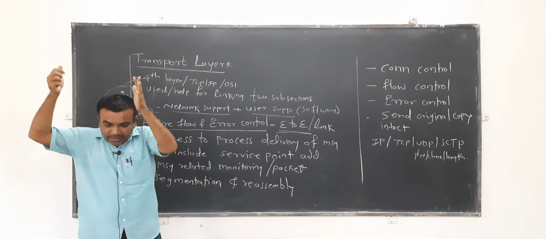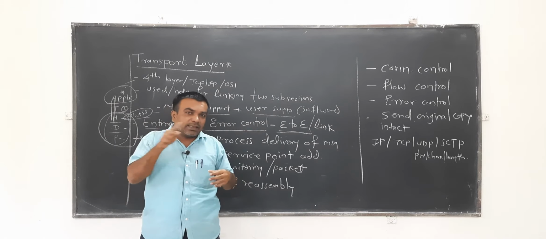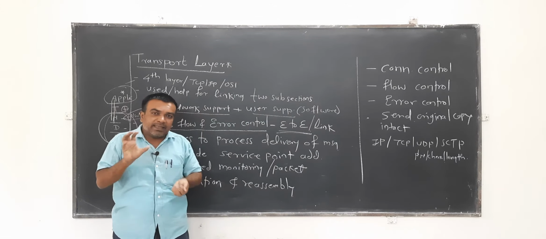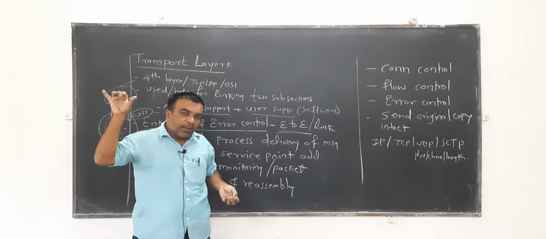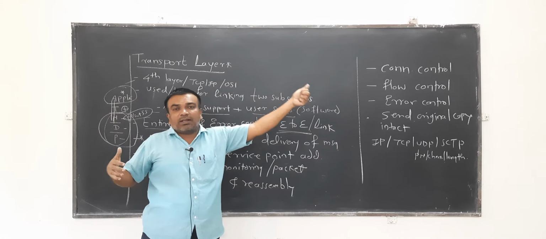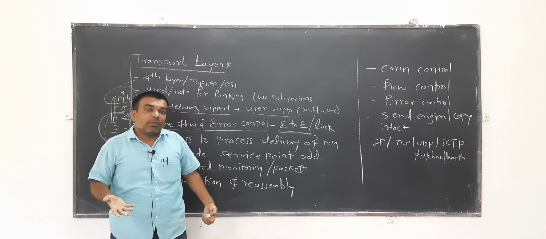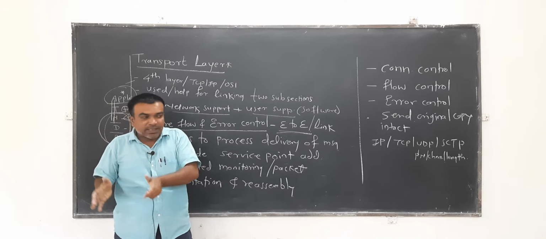Whatever application is of somewhat huge size will be segmented into small pieces, small chunks, and the message from one application will be conveyed to another system's application. It is not only one fixed system to another fixed system.